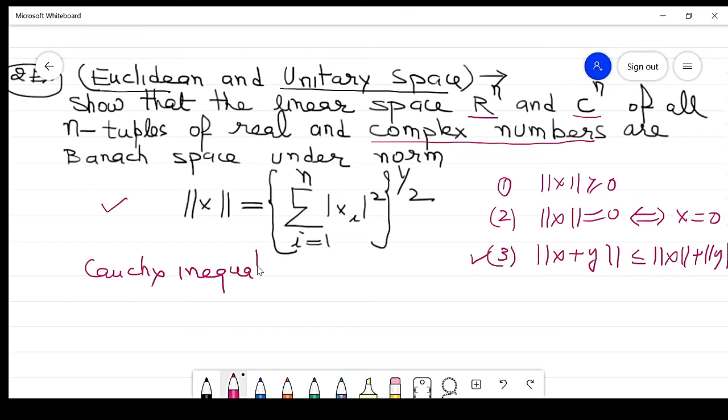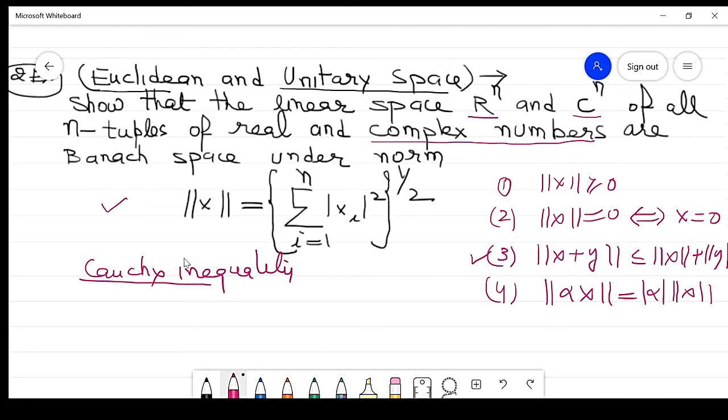So by the Cauchy inequality, or we can also say by the Minkowski inequality, just substitute the value of p equal to 2. So we prove property number 3, and similarly the 4th property, the norm of alpha x is the absolute value of alpha times the norm of x. Clear? So on the same line of action, we prove that this is a normed linear space.